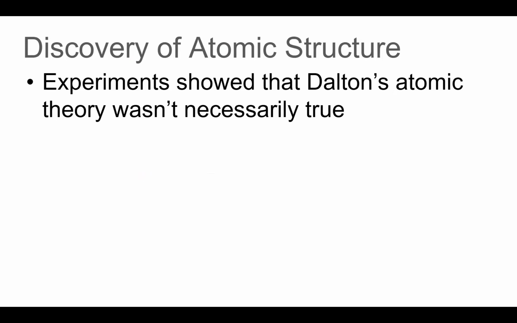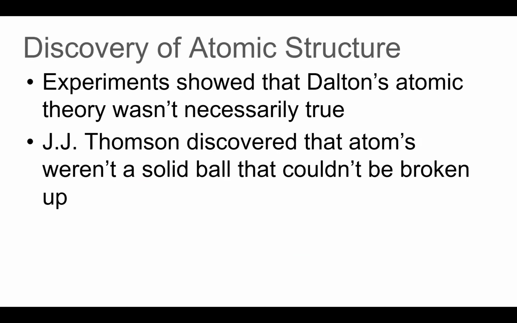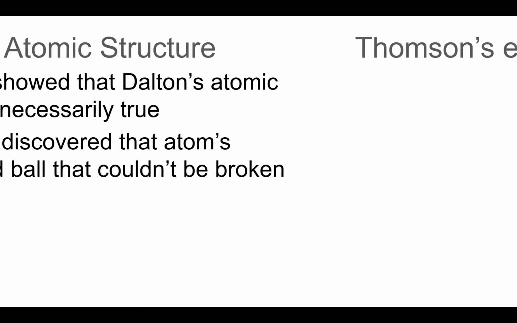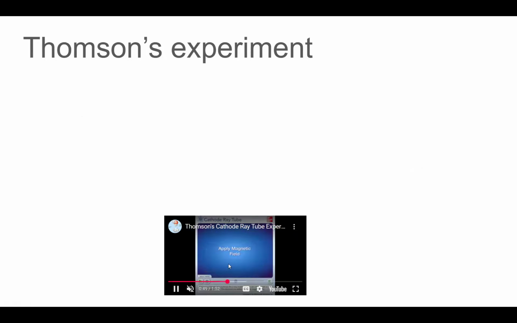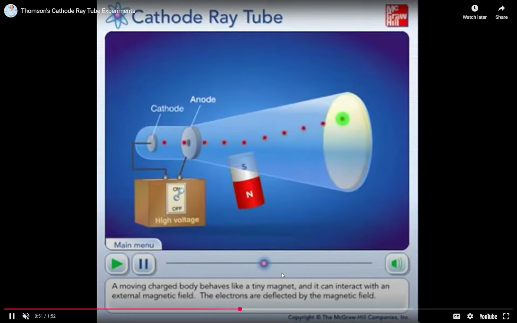So let's talk about atomic structure. As I stated, as we had more technology, some experiments showed that Dalton's atomic theory wasn't 100% accurate. J.J. Thomson discovered that atoms weren't a solid ball that couldn't be broken up. What he did was he used a cathode ray tube and he applied a magnetic field.